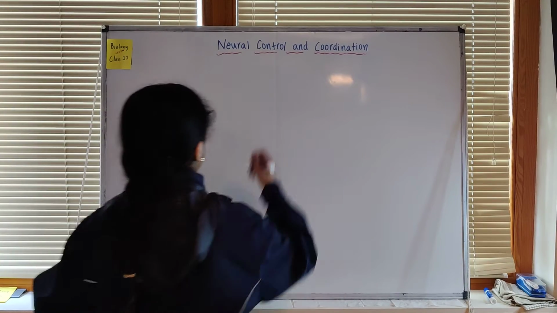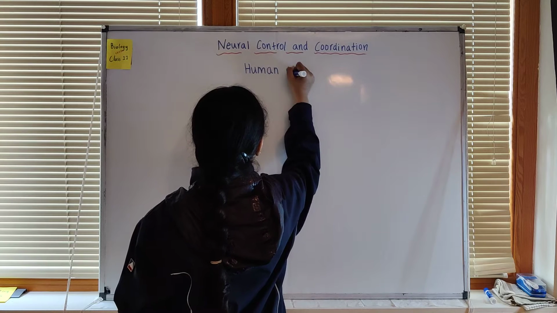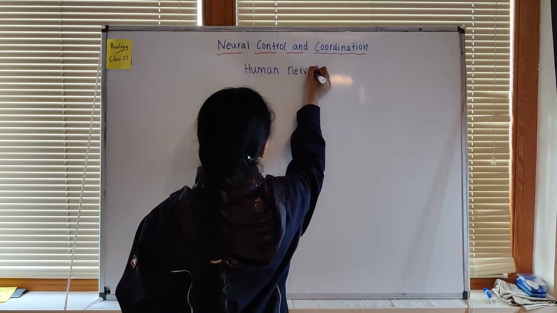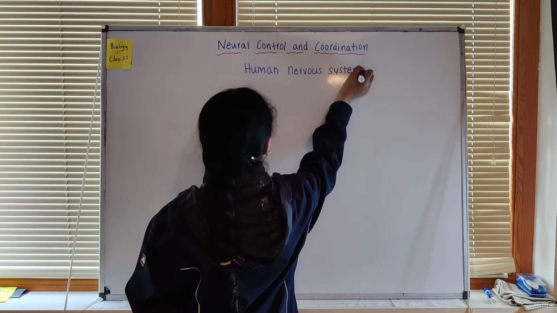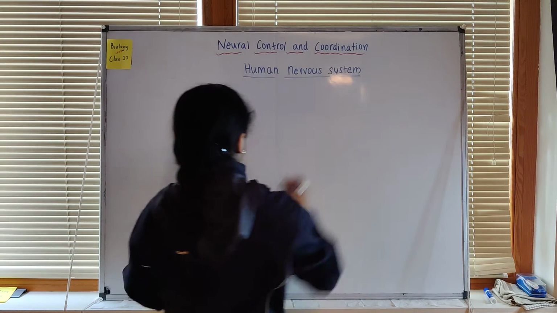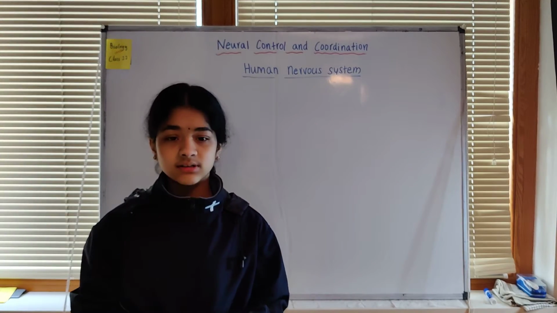In this video we'll discuss the human nervous system. Now, what is the function of the nervous system?